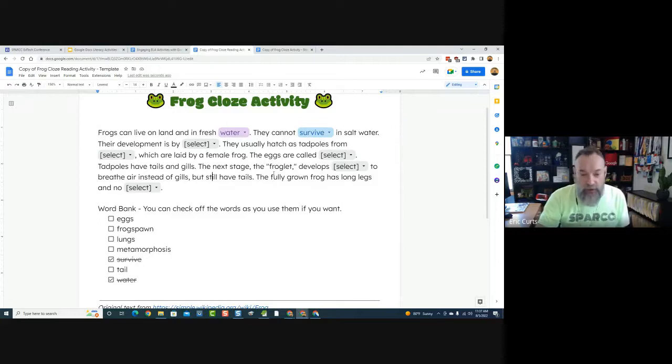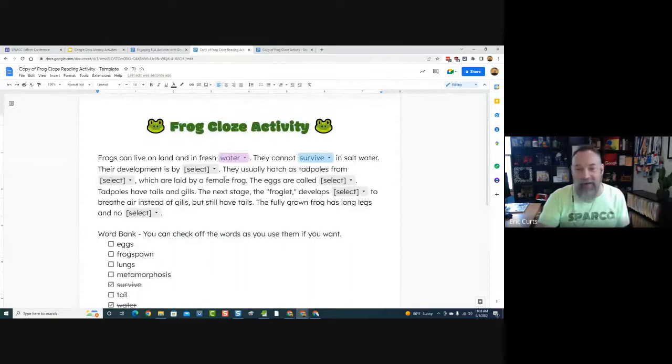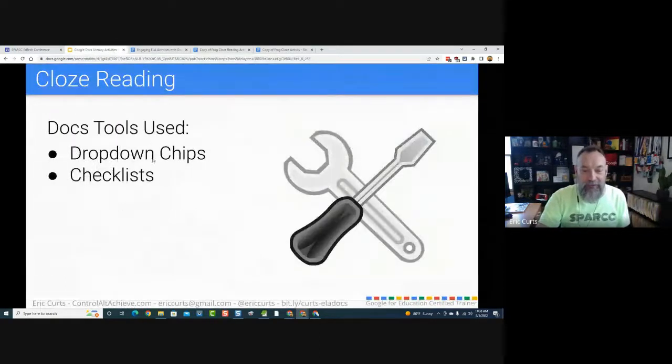And then you can have a key that they could compare it to, or you can take a quick look at it and see very quickly if they have selected the right answers there. So there you go. That's an option for using a newer feature in Google Docs called drop-down chips, and that would be a fun way to do that.